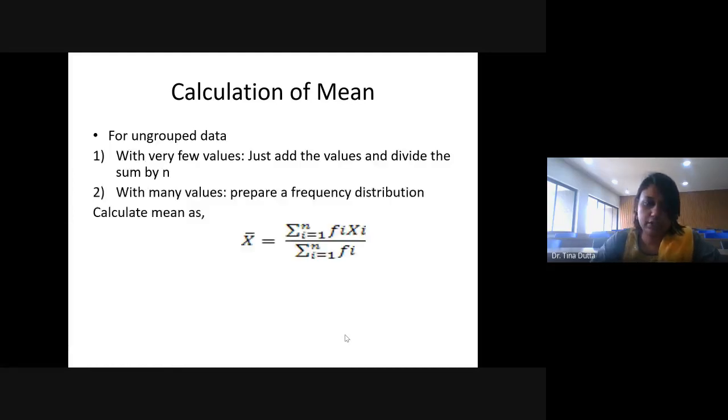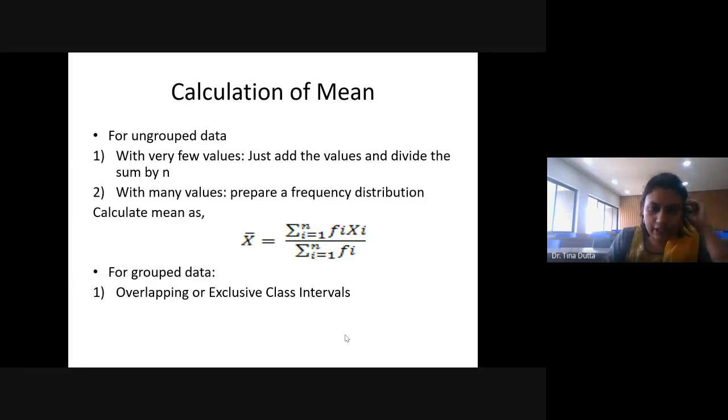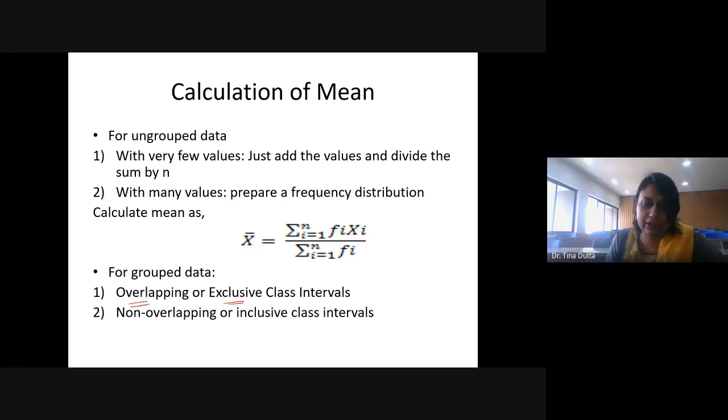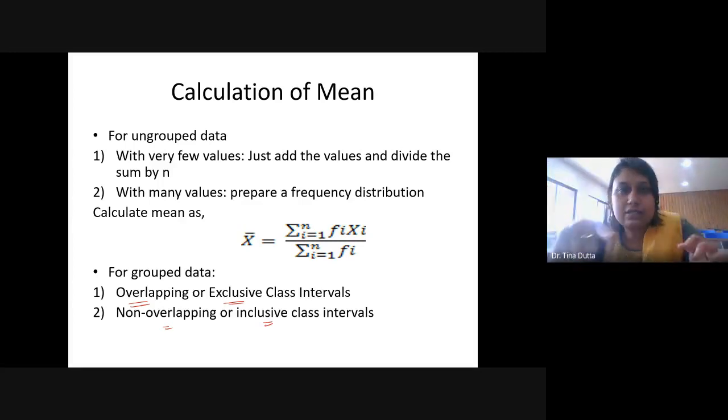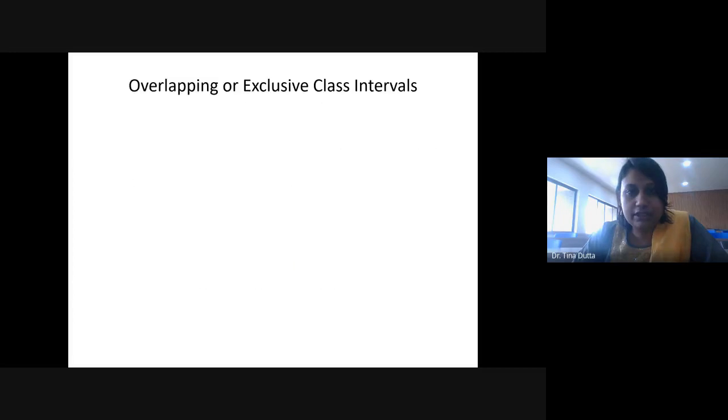So I just told you that for group data, it could be overlapping or exclusive class interval, जो हमने अभी देखा, जिसमें कि previous class का upper bound and succeeding class का lower bound same होता है, that is overlapping class interval. Non-overlapping or inclusive class interval where the previous classes upper bound and the successive classes lower bound will be different. So we will see example. So if we have group data, then how to calculate mean? So let us see that.